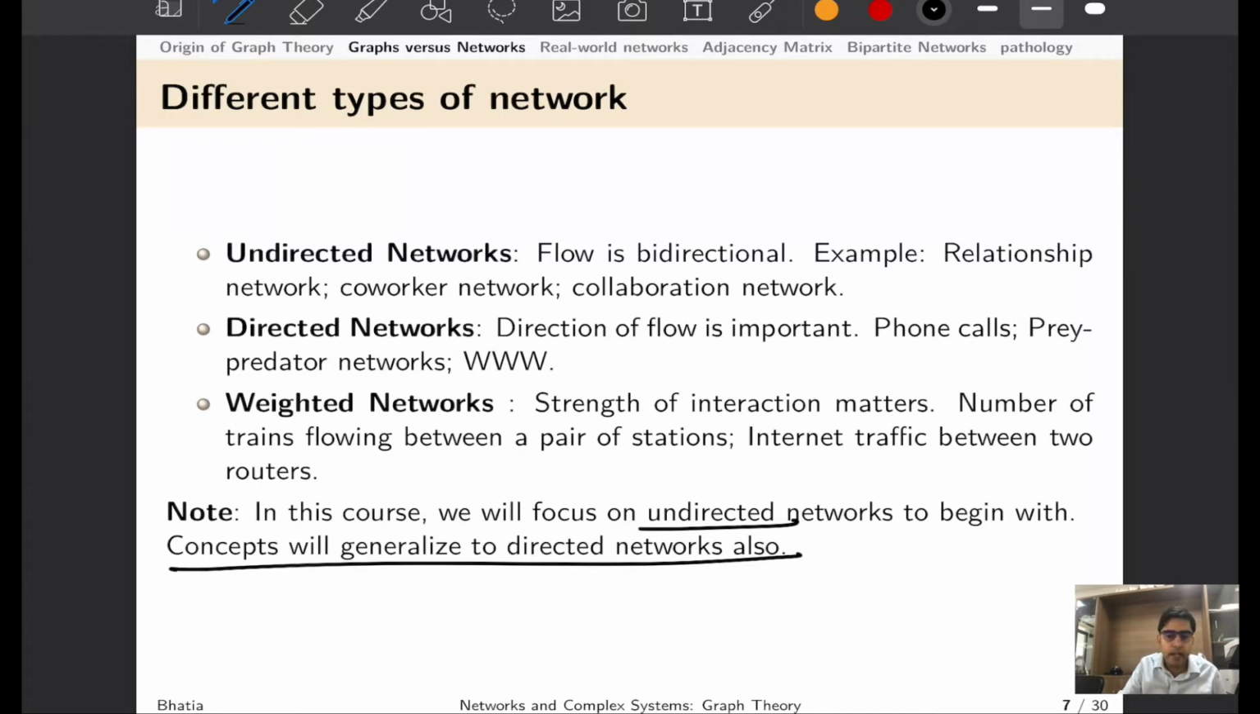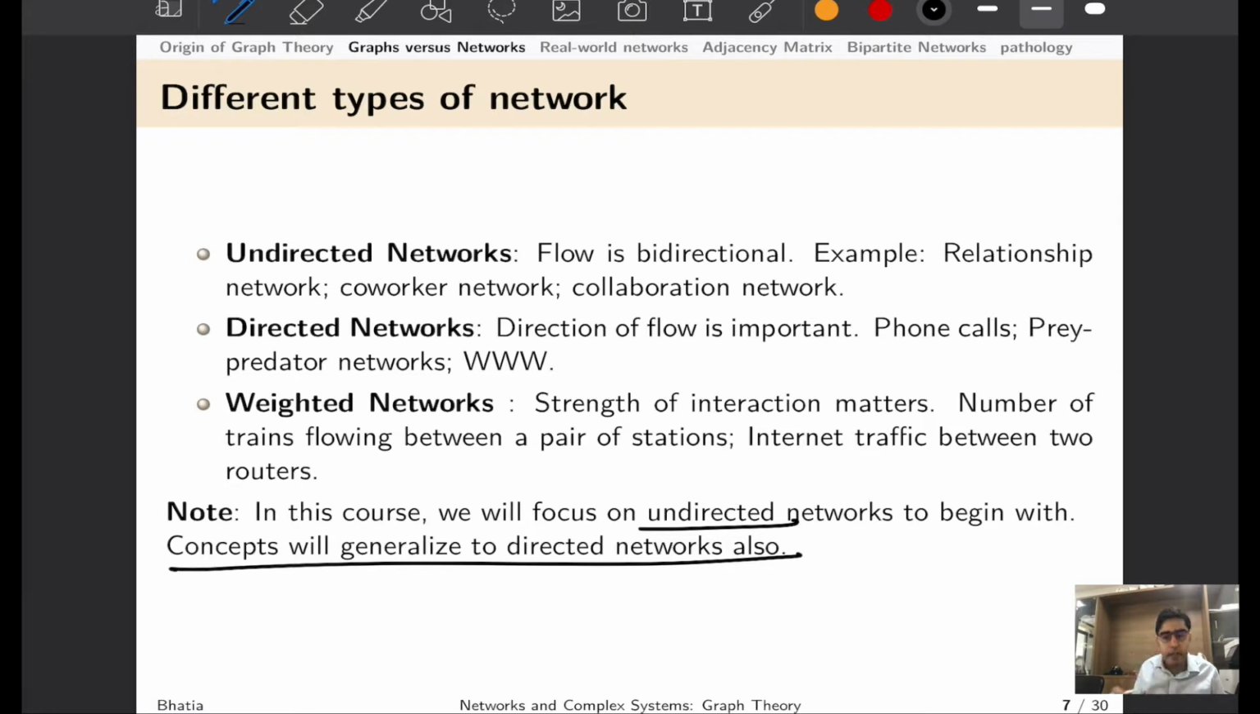Similarly, we have some directed graphs or directed networks where the direction of flow is important. For example, if I'm making a phone call to you, that means it has originated from me and the edge or link would be terminating at you. Similarly, in a prey-predator network, if a tiger eats a deer, that means there is a directional relationship because the deer is not eating the tiger and not deriving its energy from the tiger, and so on.